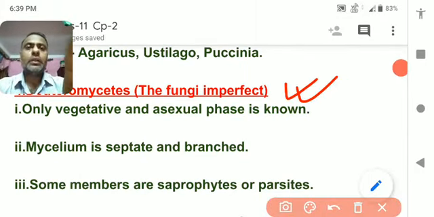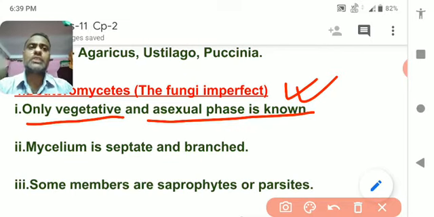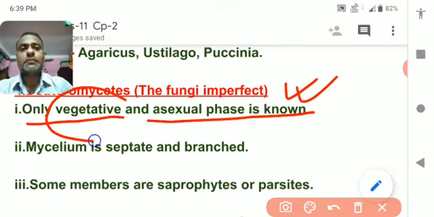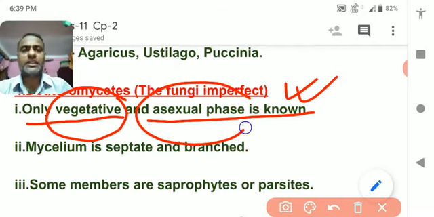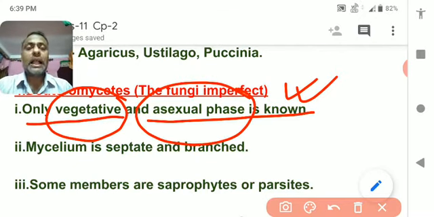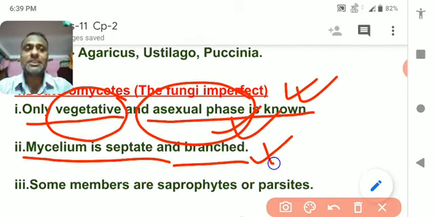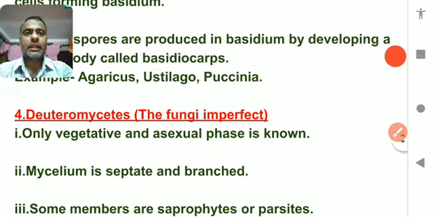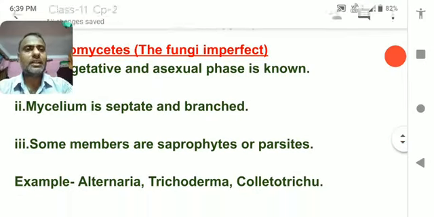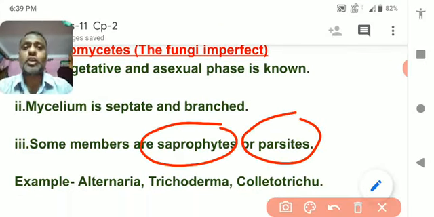Now, only the vegetative and asexual phase is known. The sexual phase is not well known. I already told you, vegetative means body features, body structure and shape, which you will see, and the asexual phase you can understand, but the sexual mode of reproduction is not well understood. Again, the mycelium is septate and branched, the same as Basidiomycetes. Some members of Deuteromycetes are saprophytic or parasitic, meaning the mode of nutrition.